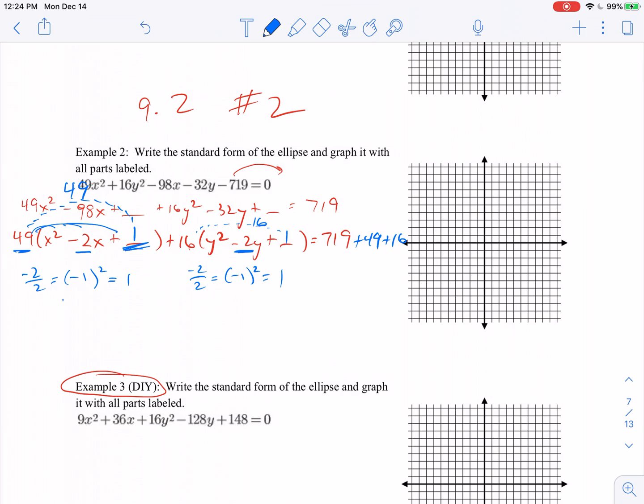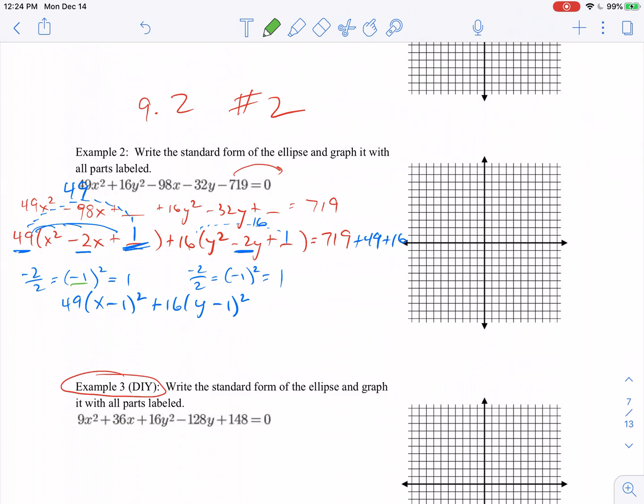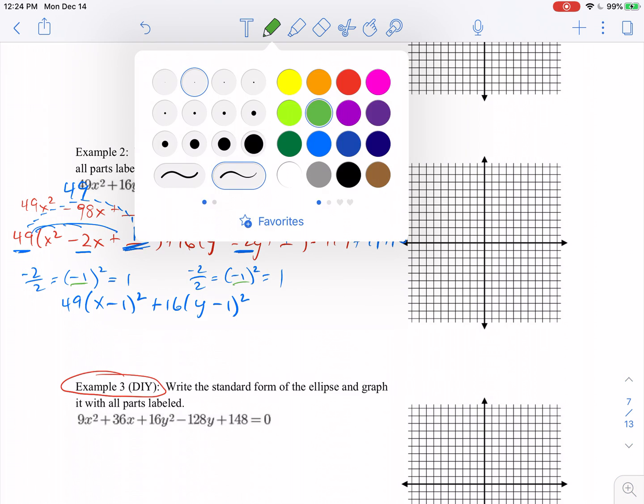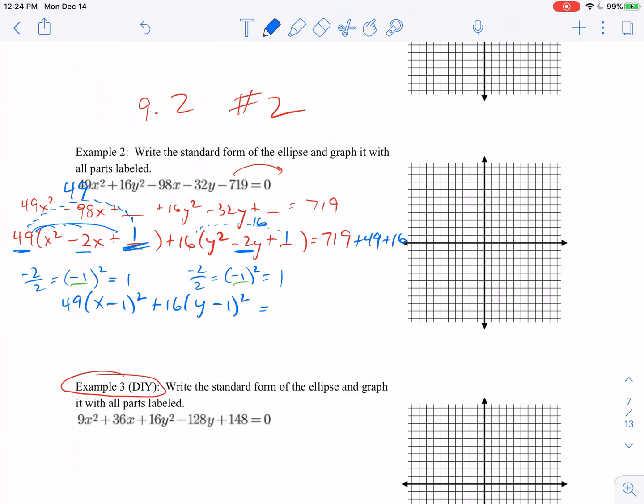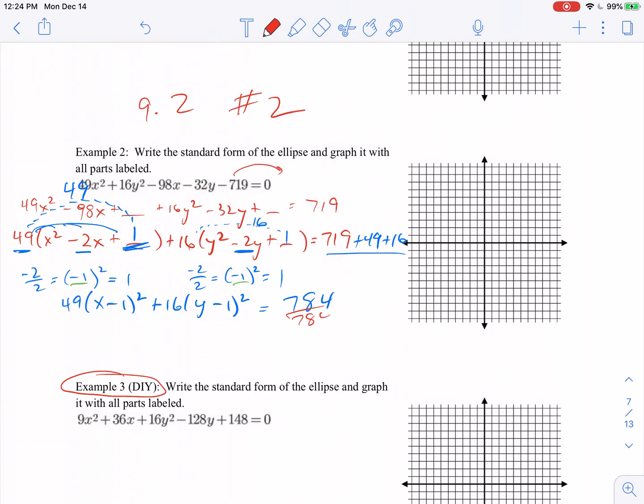And so I have 49 times x minus 1 quantity squared plus 16 times y minus 1 quantity squared. And remember, we know that because of the negative 1 in the parentheses right there. So those just drop in. And then over here, this all adds up to 719 plus 784. Now remember, with the ellipse, we want it equal to 1. So the very last thing we're going to do here is divide everything by 784.